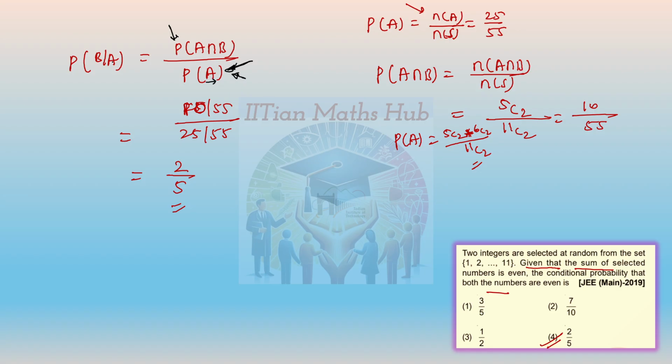I told you, no? So in this case, A has already occurred. That means the sum is already even. Now we are finding out whether that sum is basically coming from adding both the odd numbers or both the even numbers. So this denominator portion will always be written for that event which has already occurred.